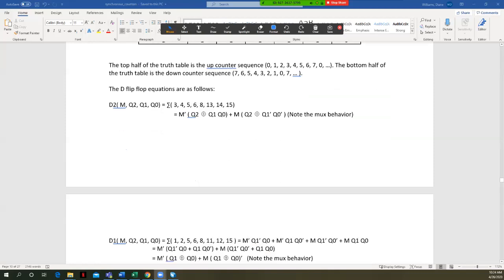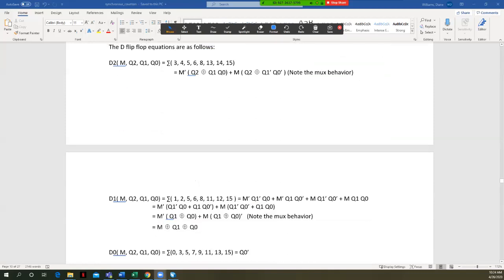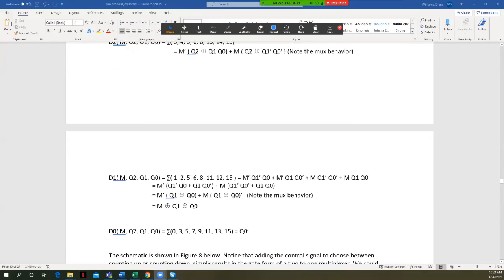So your other circuits then will look like this, very similar to this as well, right? In this case, remember we had Q1 XOR with Q0 for our other counter, right? When you go through the Boolean algebra, you can also then say this is an XOR relationship.